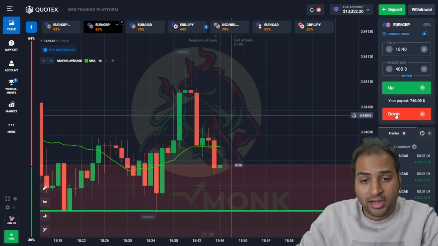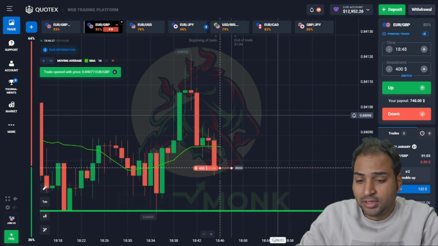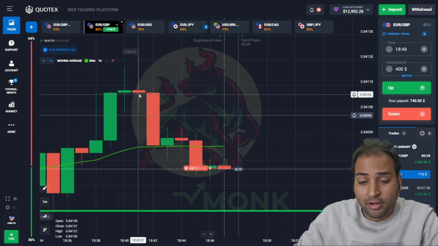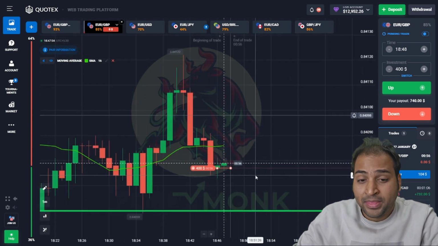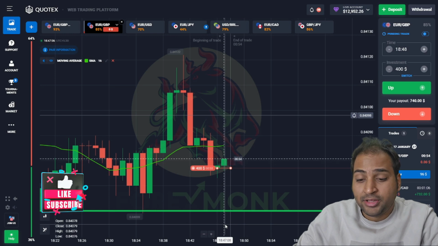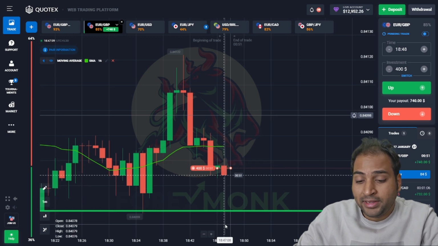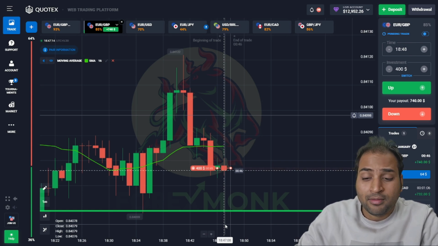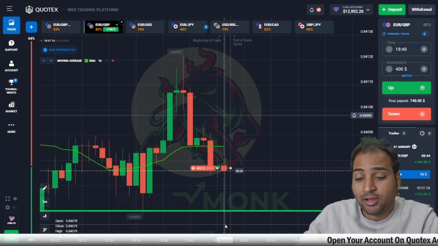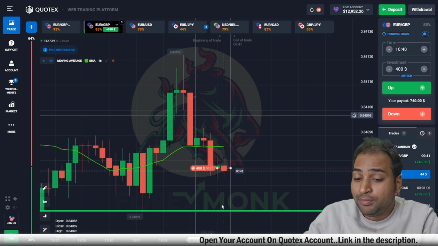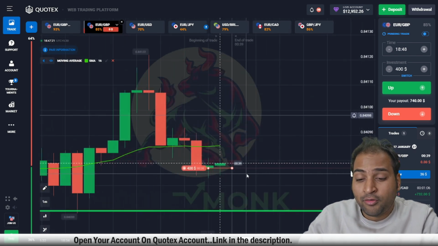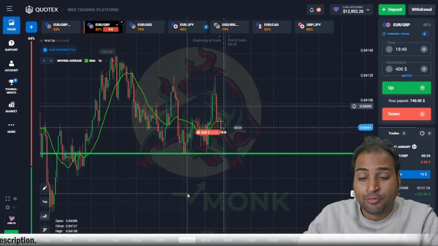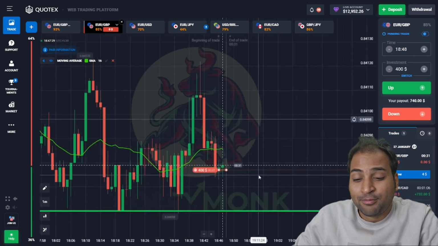Let's place some trade on this euro GBP currency pair. Okay, let's place one trade first of $400 towards a downward direction. The reason I am not taking a multiple trade here is the support line is here and we are quite convinced that this candle will come as a red one, and we have placed a put option on this euro GBP currency pair. And right now I recently made a jackpot in my last trade, so I am quietly following my risk and the money management.